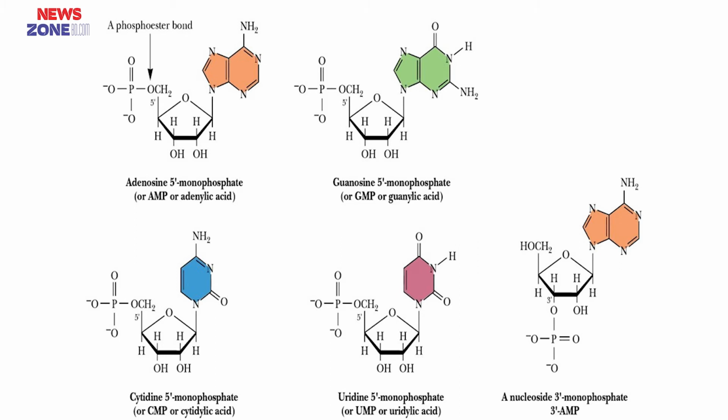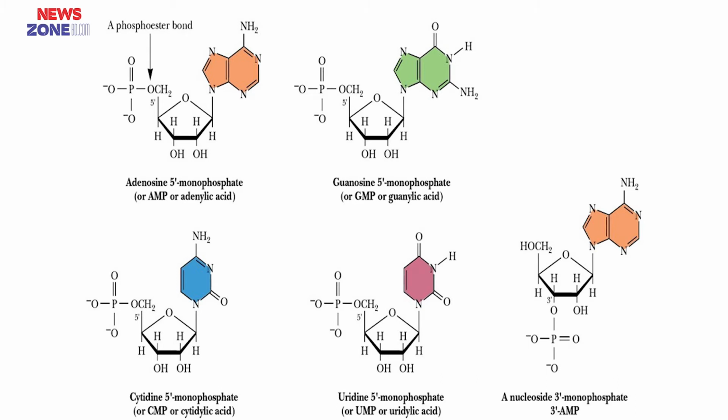Between a phosphoric acid and ribose sugar, the bond is known as ester bond, and between a nitrogenous base and the ribose sugar, the bond is known as glycosidic bond. That means, in a nucleotide, there are 2 types of bond present. Number 1 is ester bond and another one is glycosidic bond. I am repeating again, the glycosidic bond is present between ribose sugar and nitrogenous base, and the ester bond is present between the phosphoric acid and the ribose sugar.